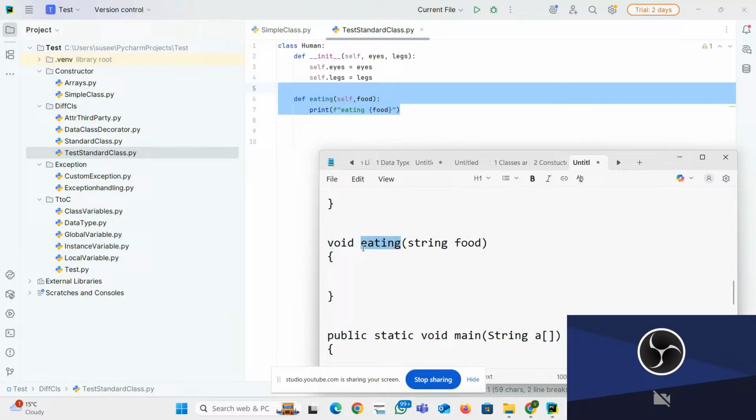The method name we are going to use, then the arguments. In Java, in the arguments we use the data type. In Python we won't use it. Why? Because it's not strongly typed, it's dynamically typed. So automatically it will understand what type of data it is. That is the beauty of Python. But Java is a strongly typed one. Similarly here, whatever values come from the object, it will receive them.